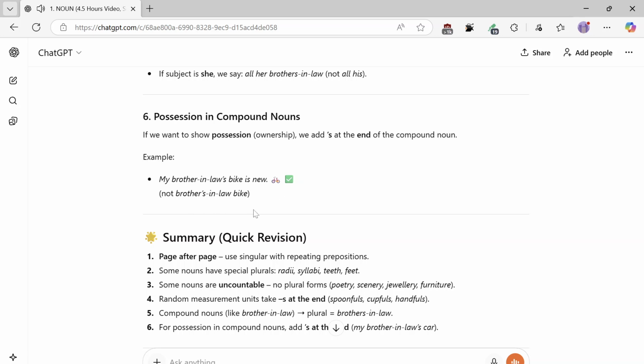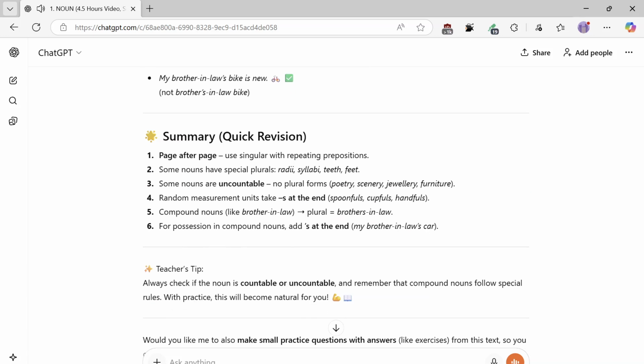Summary, quick revision. 1, page after page, use singular with repeating prepositions. 2, some nouns have special plurals: radii, syllabi, teeth, feet. 3, some nouns are uncountable, no plural forms: poetry, scenery, jewelry, furniture. 4, random measurement units take s at the end: spoonfuls, cupfuls, handfuls. 5, compound nouns like brother-in-law, plural equals brothers-in-law. 6, for possession in compound nouns, add 's at the end: my brother-in-law's car. Teacher's tip: always check if the noun is countable or uncountable, and remember that compound nouns follow special rules. With practice, this will become natural for you.